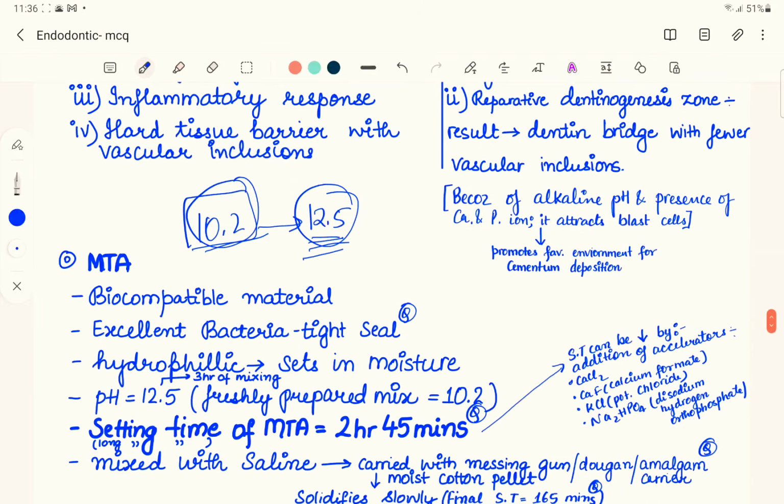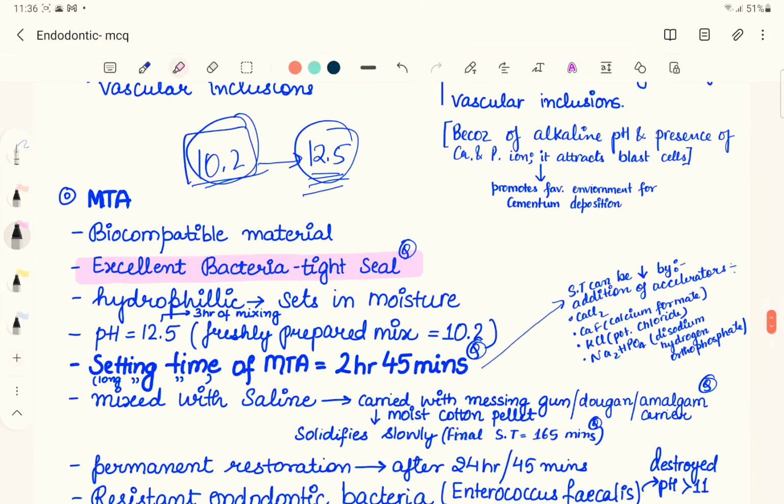So talking about the properties of mineral trioxide aggregate, it is a biocompatible material. As I've told you, it makes a good seal. So this MTA makes a good bacterial tight seal. It is hydrophilic in nature. There are two terms. One is hydrophobic, another one is hydrophilic.